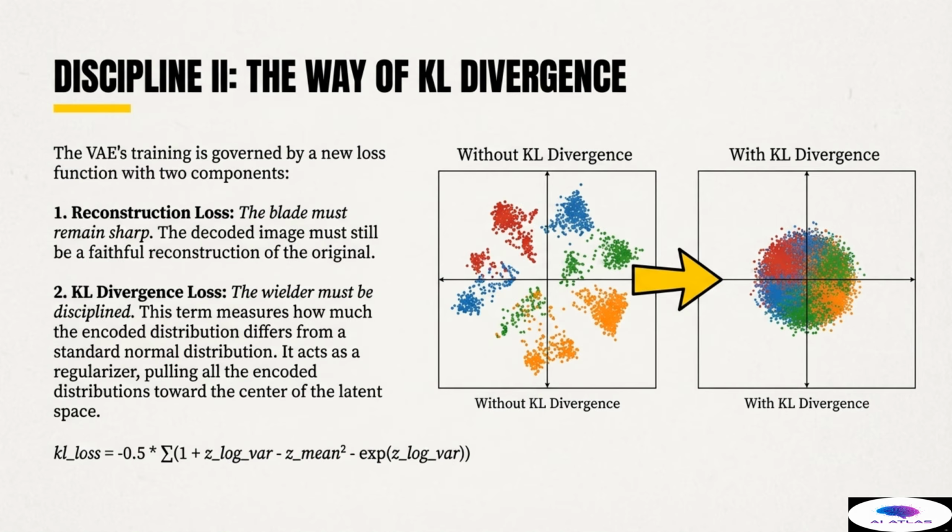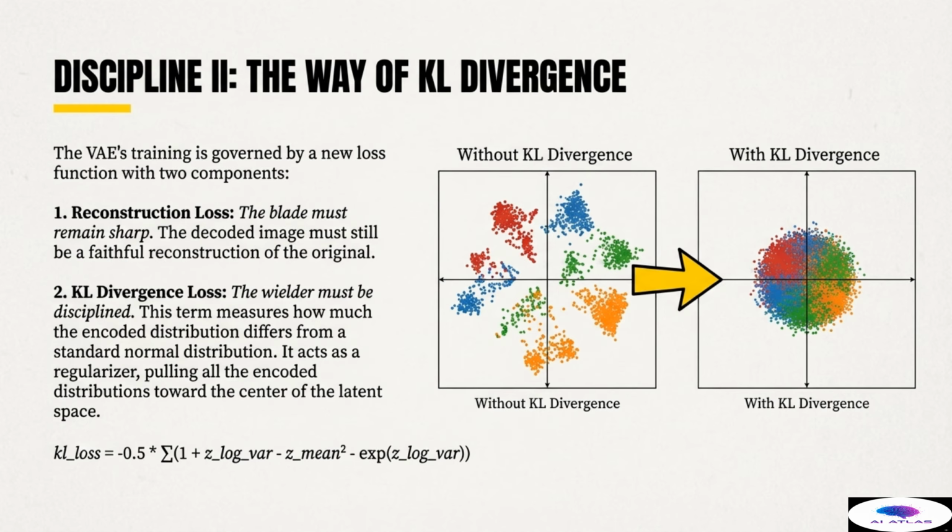The KL divergence enforces the discipline necessary to prevent the formation of scattered, isolated islands. If the KL loss is high, it means the clusters are too far from the center or too tightly packed. By minimizing the KL loss, the VAE is forced to organize the latent space into a single, uniform, dense cloud centered at zero, resembling a proper Gaussian distribution.